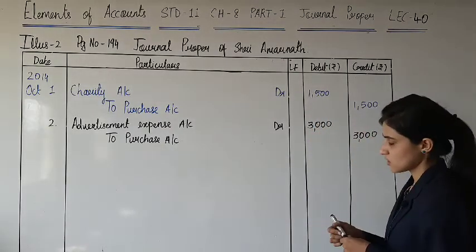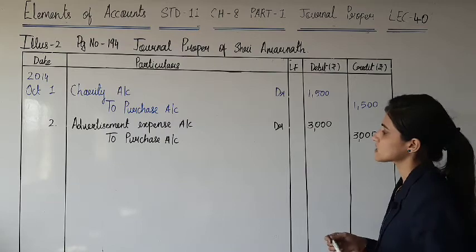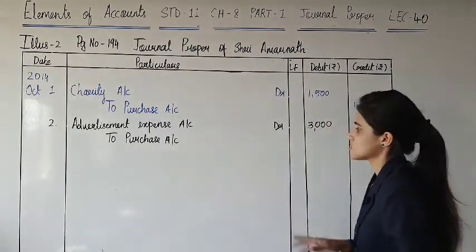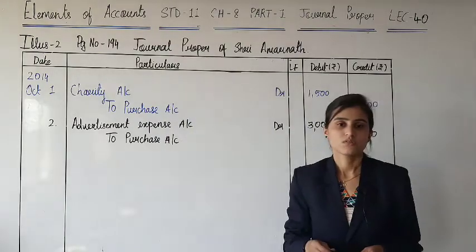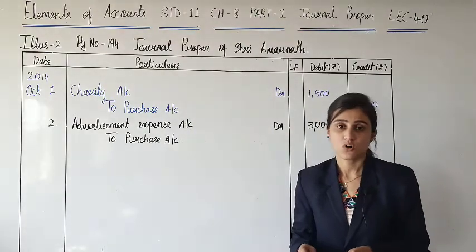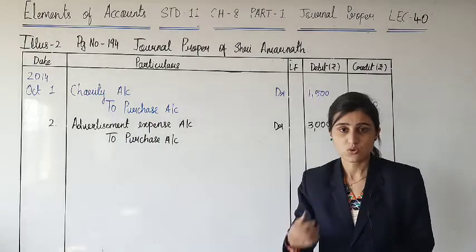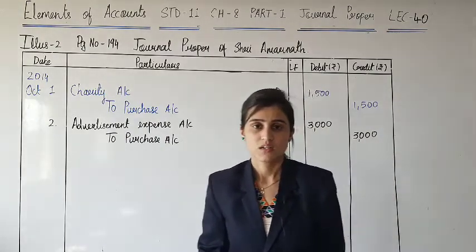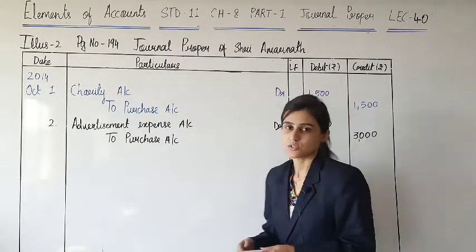Whenever goods are given as sample, it is considered to be advertisement expense. Yes, and goods are going out of the business, they are not sold, but still goods are going out of the business. So that is called purchase account.